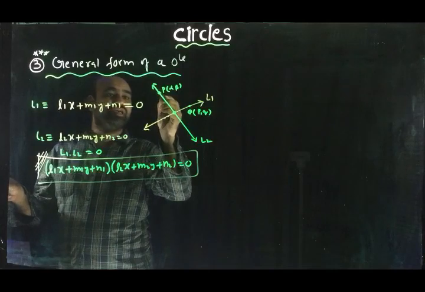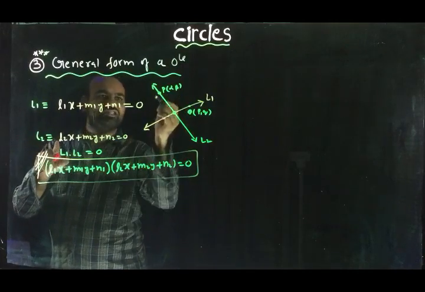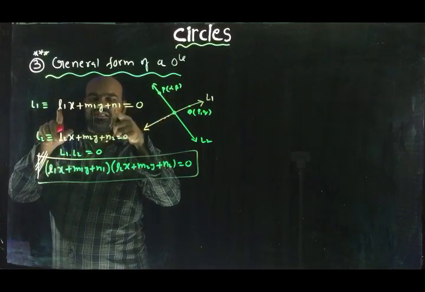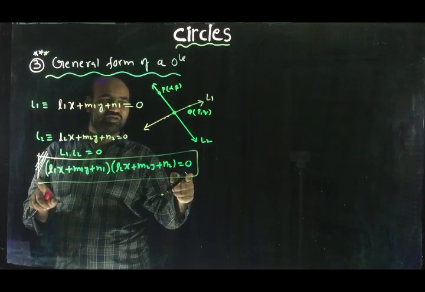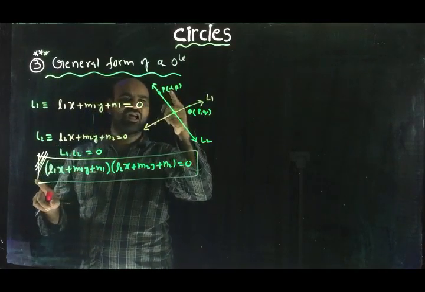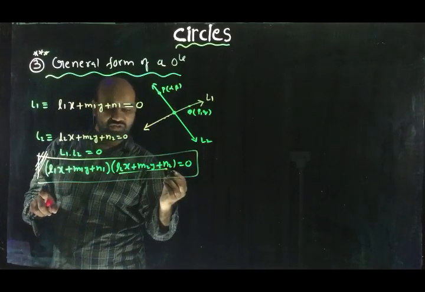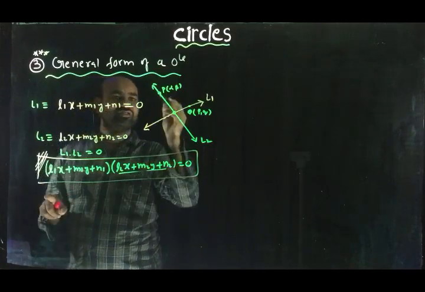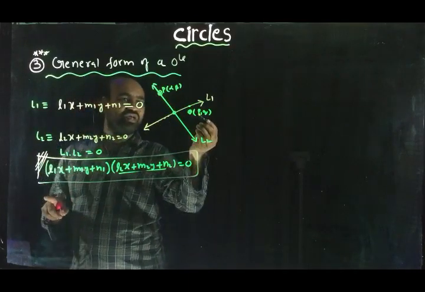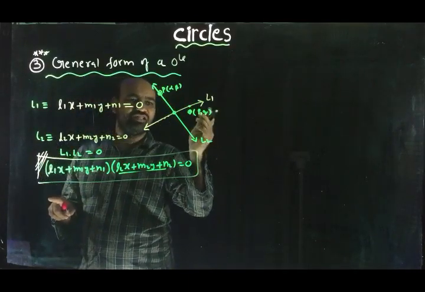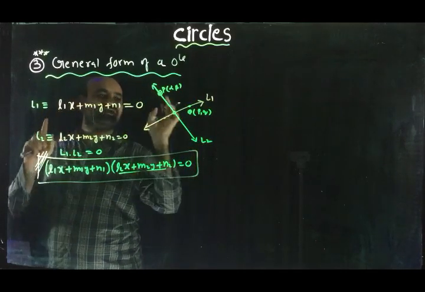So the point P satisfies only the equation L2. This point won't be satisfied by the other, but the point P satisfies this equation. Put x equal to alpha and y equal to beta in this equation. So this term becomes 0, and 0 times something equals 0. So this point satisfies this. Take the point Q. This point satisfies only line L1.